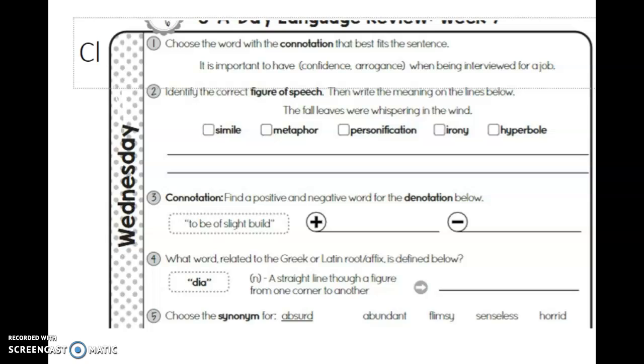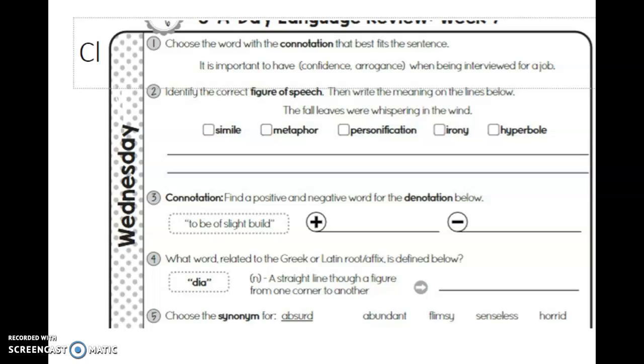Number two, you're talking about figurative language. We actually took notes on these, so you should now know these. The fall leaves were whispering in the wind. Is that a simile, comparing two things using like or as? A metaphor, comparing two things saying one is another? Personification, giving a human quality to a non-human characteristic? Or irony, which is something you wouldn't expect to happen? Or hyperbole, extreme exaggeration?